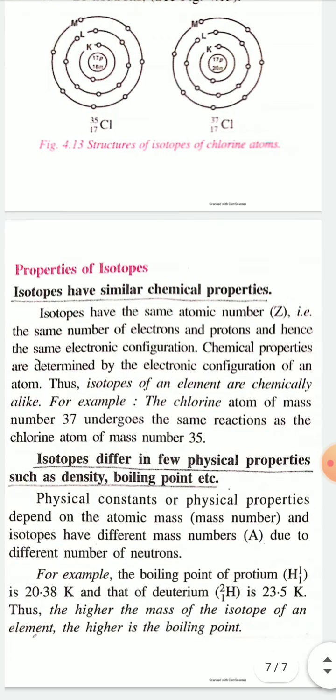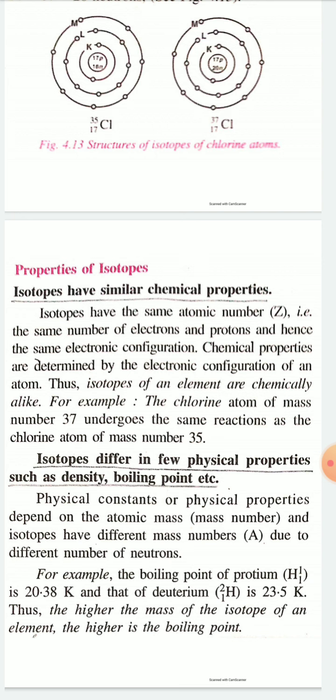Now properties of isotopes. It is excluded from your reduced syllabus, but these properties are very important points. That's why I am discussing the properties of isotopes. One property you have to read, and this is an important property, that's why I am telling this one, but this is excluded from your syllabus.